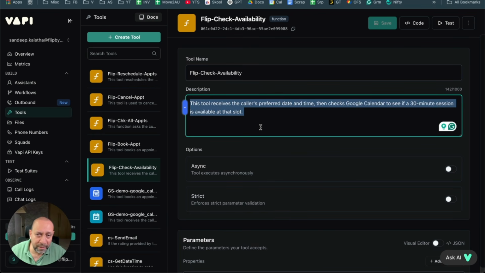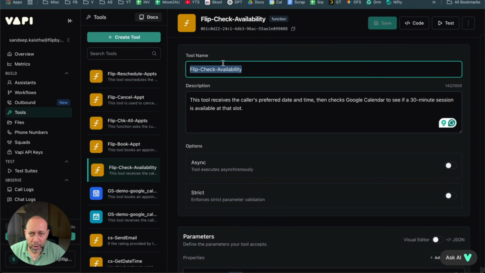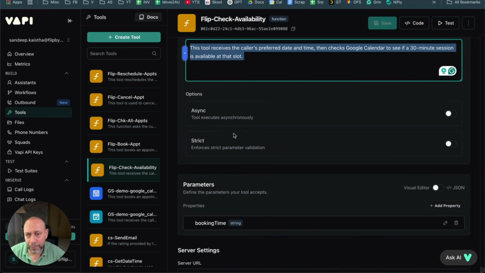And this goes to the prompt as well when you're calling this tool. So within the prompt, Vapi knows exactly what this tool does, how to use this tool, and so on and so forth. All right. So you put in the name, you put in the description, and make sure to put a good description. Don't just write check availability. It doesn't make any sense. You need to write something a little more descriptive so it knows. The more it knows, the better it is for you.